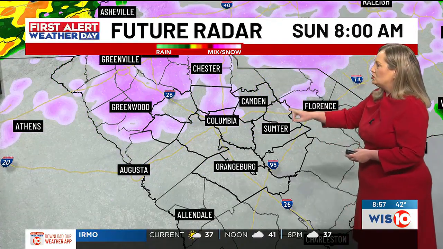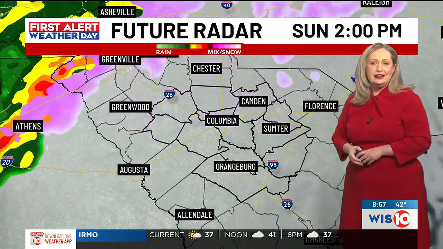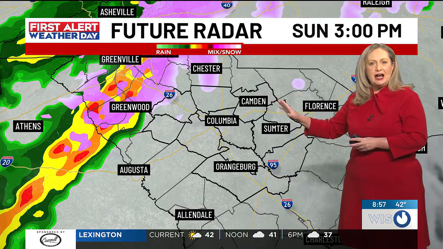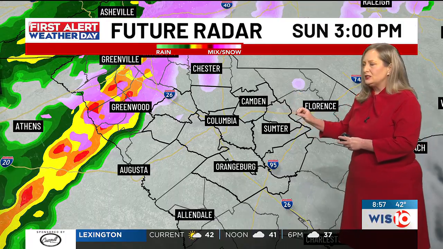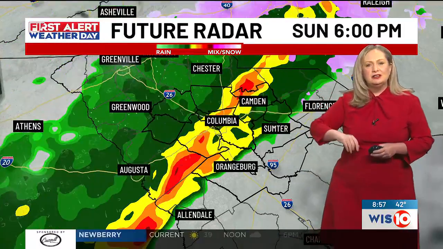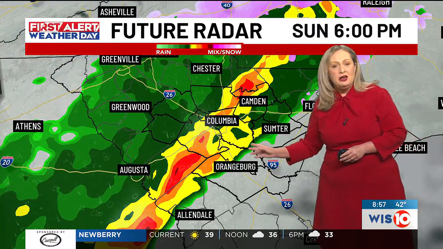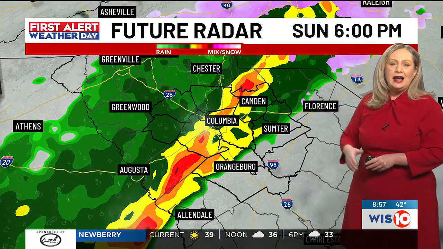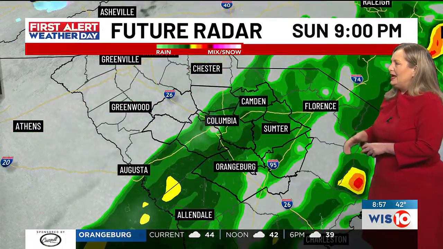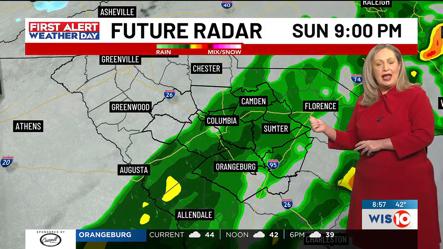And then looking ahead to tomorrow morning, we still have freezing rain in the forecast for you throughout much of the morning. Once we get to the afternoon, there may be a little bit of a lull in precipitation, and we may still have some freezing rain through the early afternoon, but it looks like we'll start to see that transition to all rain. We could see some heavy rain, and could even have some thunderstorms the farther south you are, as a cold front moves through the area later tomorrow evening. We still have quite a bit of rain in place through about 8 or 9 o'clock.